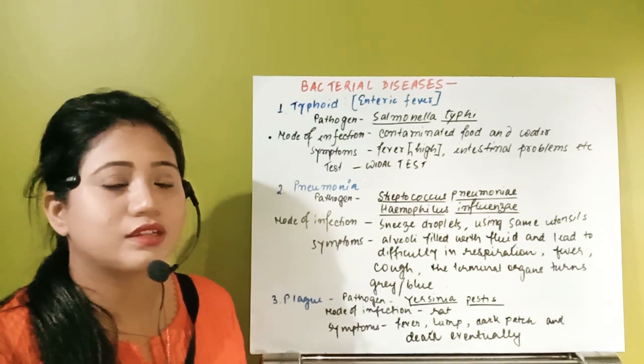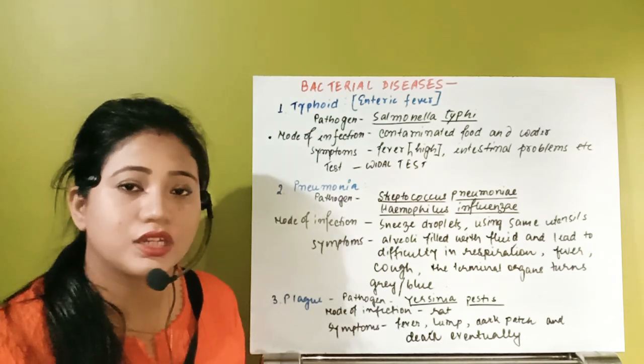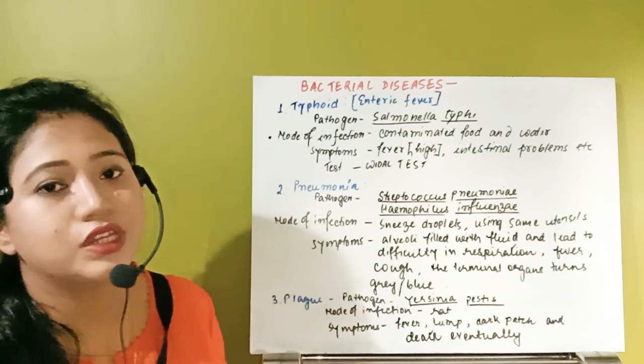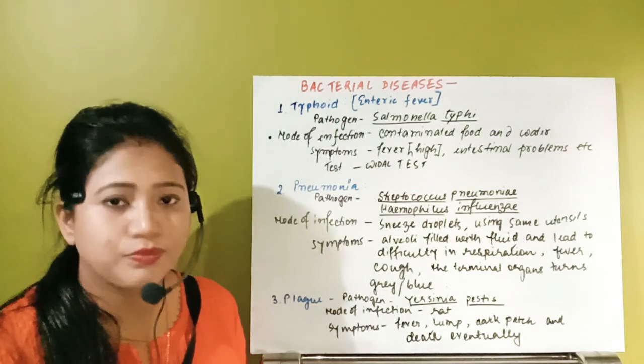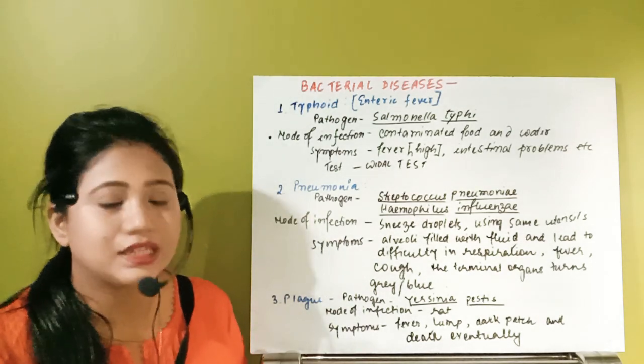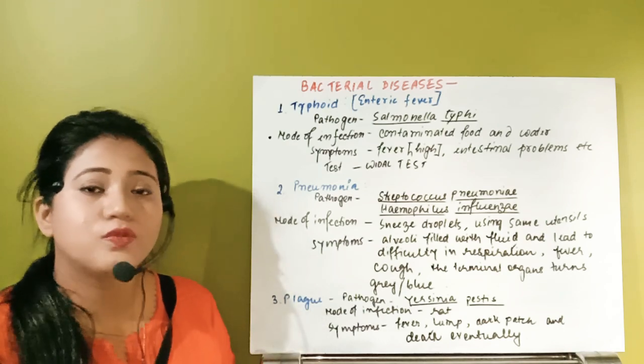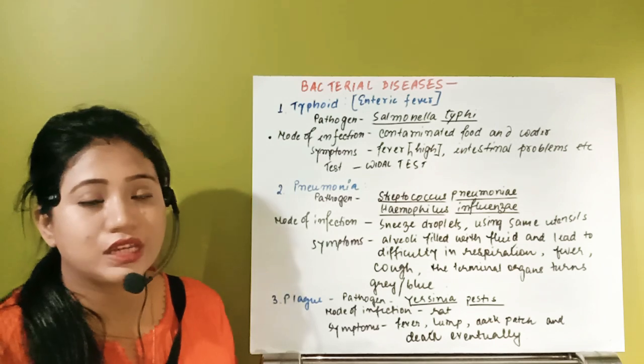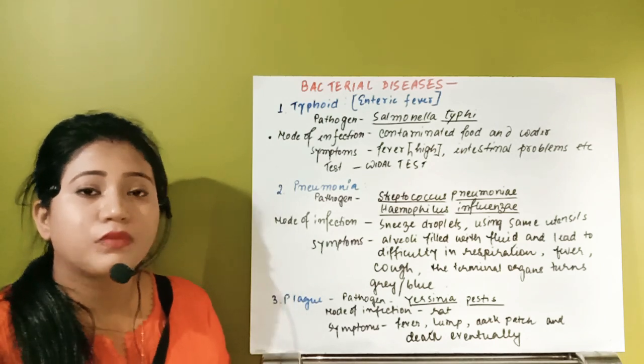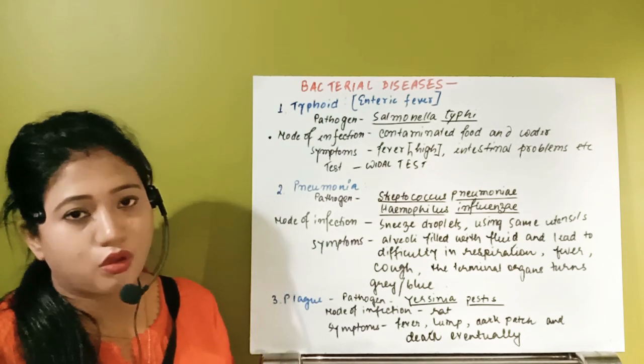Whenever it enters the body, it reaches the gastrointestinal tract. In the region of the intestine, first of all, it starts to damage the tissues. Eventually, severe blisters start to occur in the intestine.